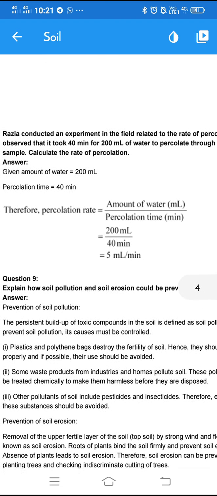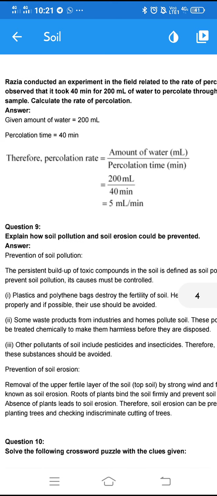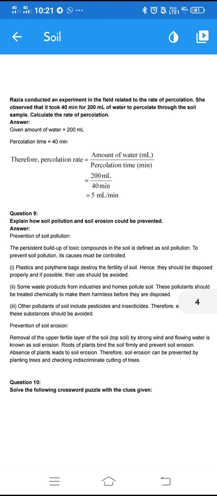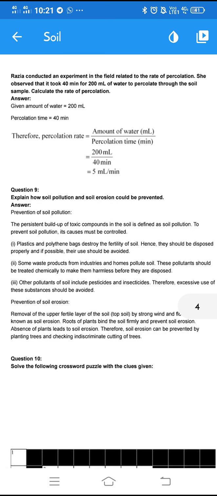Now let's go to question number 8. Regia conducted an experiment in the field related to the rate of percolation. She observed that it took 40 minutes for 200 ml of water to percolate through the soil sample. Calculate the rate of percolation. Here the given amount of water is 200 ml and the percolation time is 40 minutes.